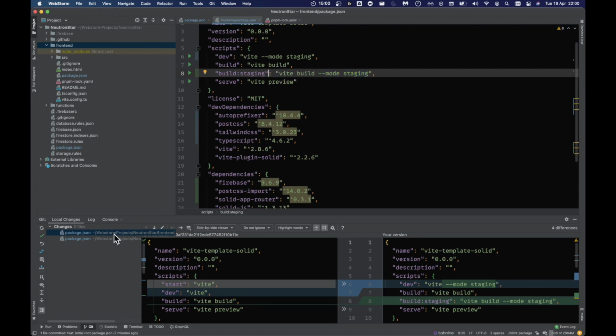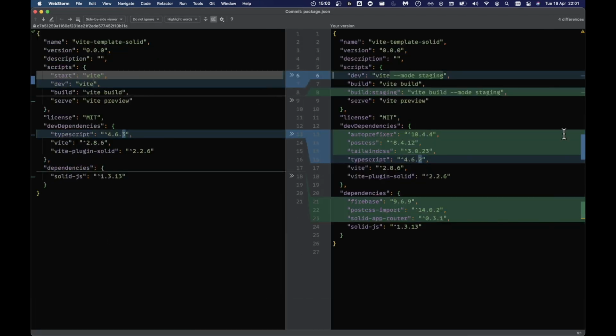Okay, so let me just check that this is correct. So Vite build mode staging. That's fine. Dev build. So you can build with the correct stage settings as well. I'm not going to bother with this Tailwind stuff, like the alt prefix or PostCSS Tailwind. I don't need that.